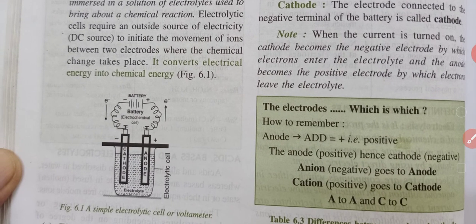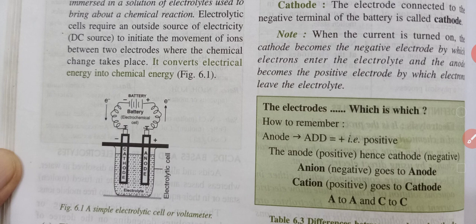Children, there is a very easy way to remember. Anode starts with A, and A is add, and add is a positive sign. So anode is the positive electrode, hence the cathode will be negative. Anions, that is negative ions, will go to anode, and cations will go to cathode.